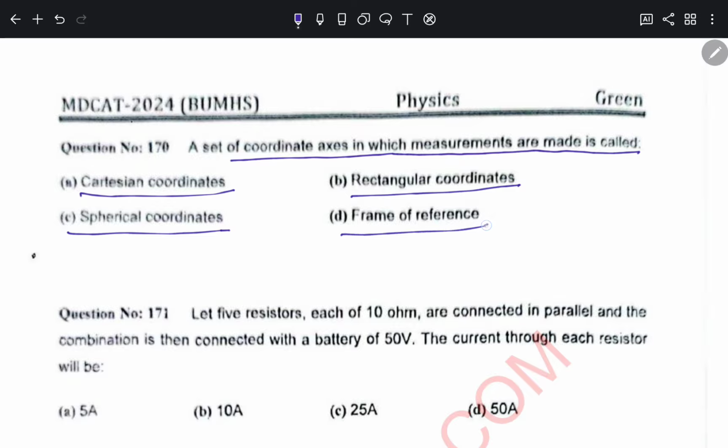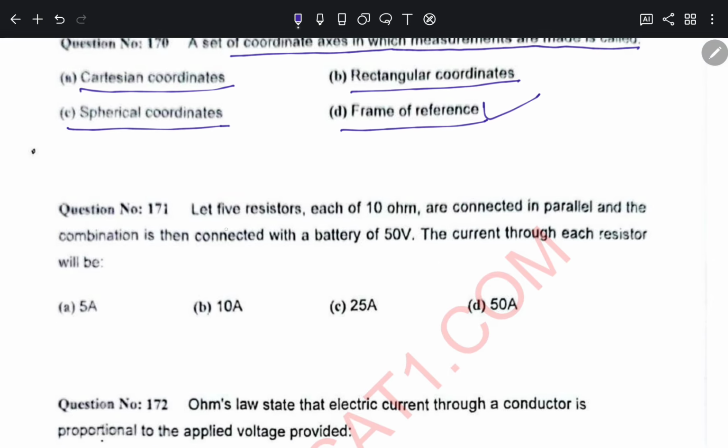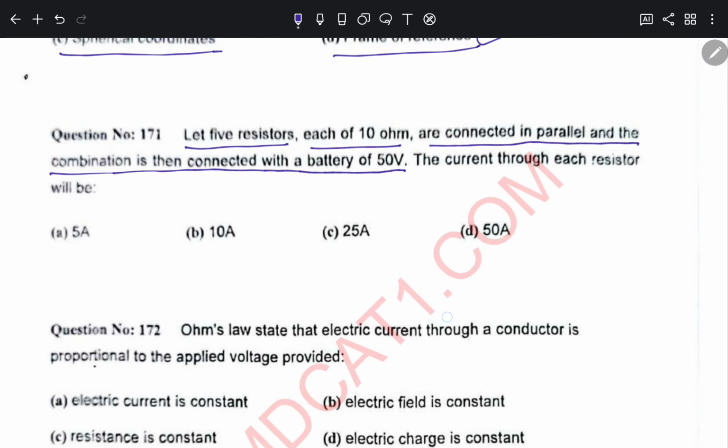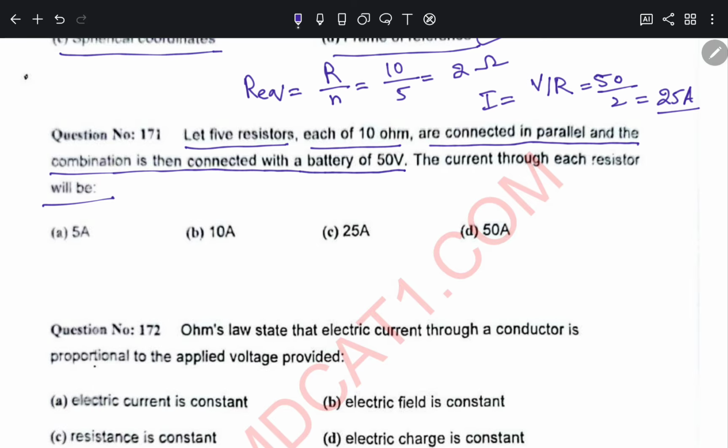Five resistors, each of 10 ohm, are connected in parallel, and the combination is then connected with a battery of 50 volts. The current through each resistor will be? In that case, one can easily solve. If they are connected in parallel, the equivalent resistance will have the formula R by N. R is 10, number of resistors is 5. We will get the equivalent resistance as 2 ohm.